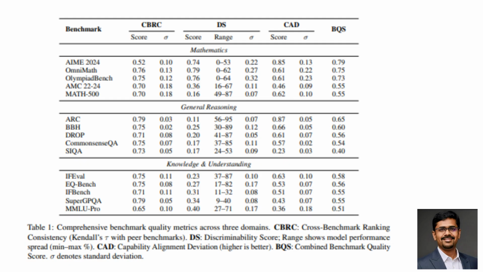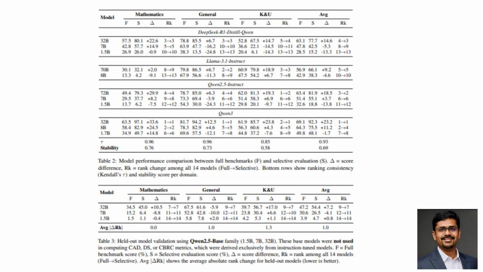The third and most interesting is capability alignment deviation. Instead of comparing totally different model families, the authors stay within a family, same architecture, different sizes. And they ask a simple question. How often does a smaller model outperform a larger one on the same question? Each time that happens, it's counted as an inversion. Too many inversions, and the benchmark is probably testing quirks instead of real capability.